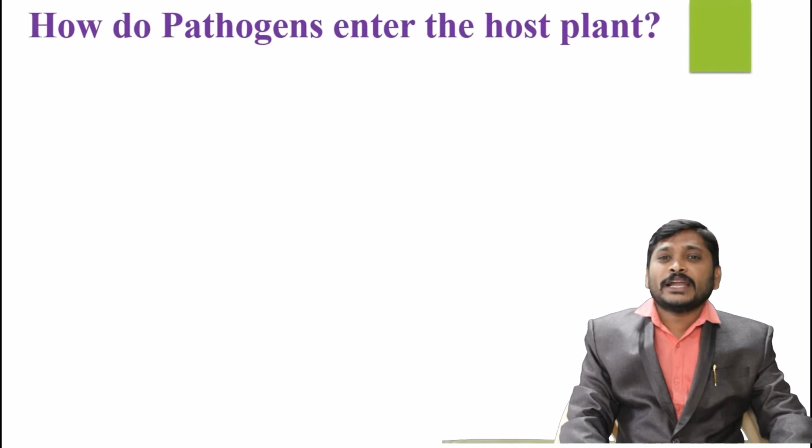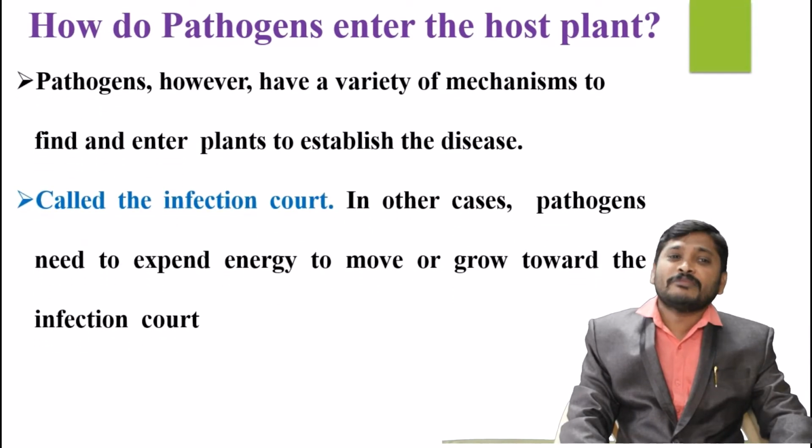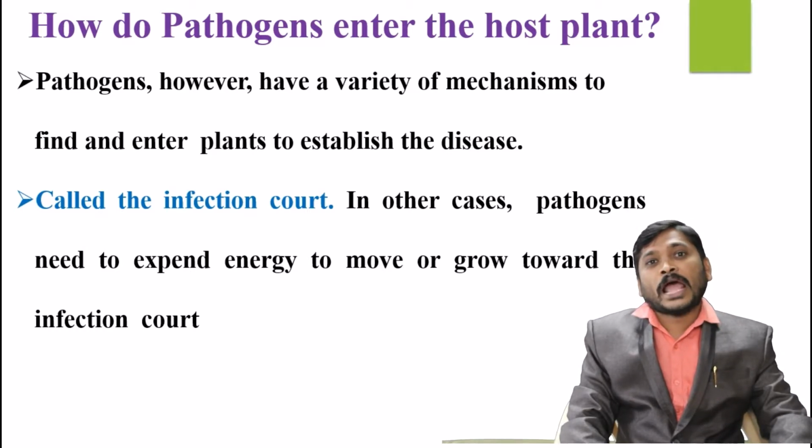How can pathogens enter the host? By different mechanisms. Pathogens have a variety of mechanisms to enter the plant system. For that purpose, they use different mechanical breaching effects. They enter through natural wounds. Or they can penetrate the tissues directly, for example, through an insect vector. These directly enter into the plant tissues.